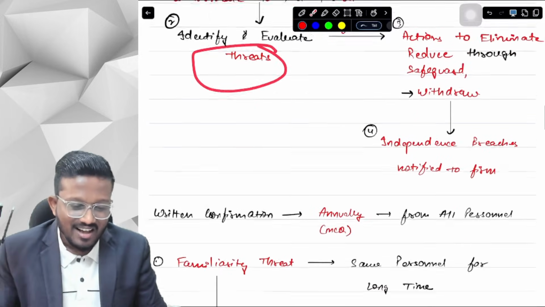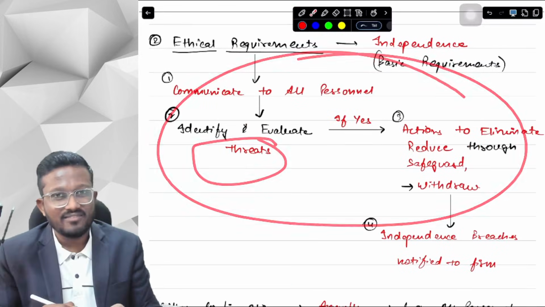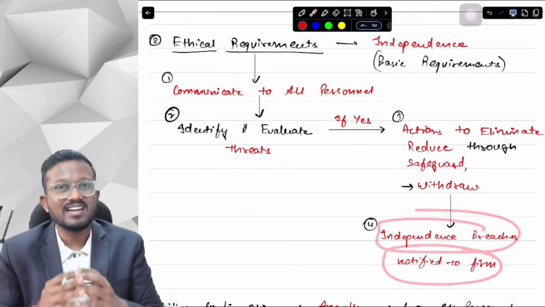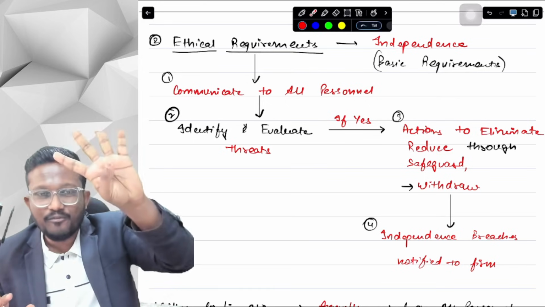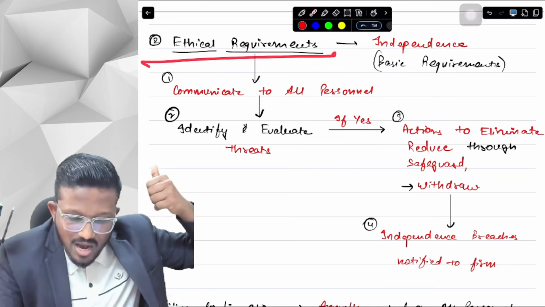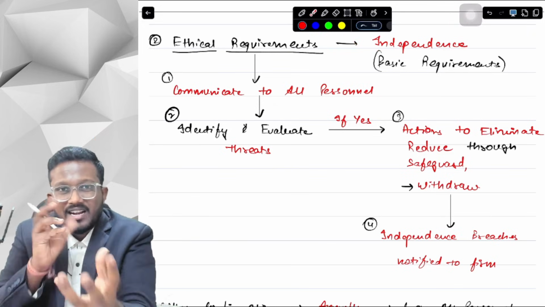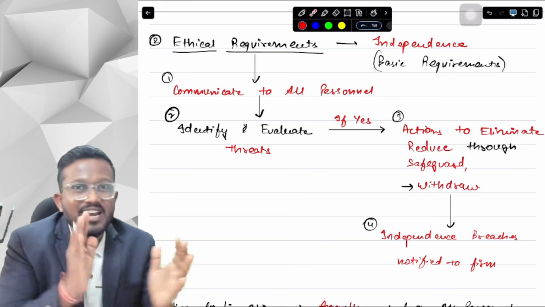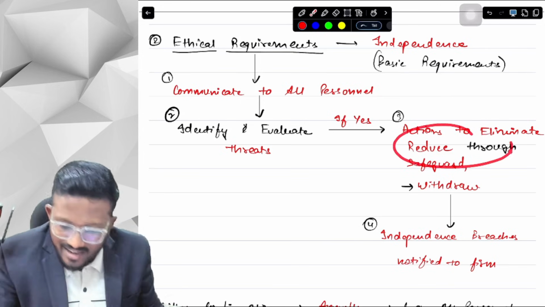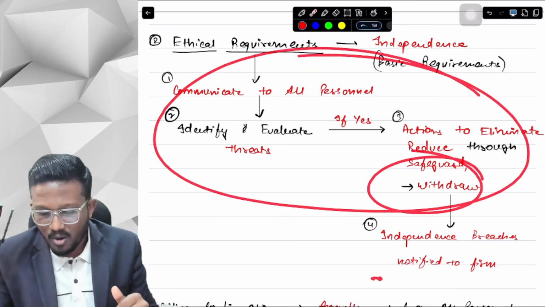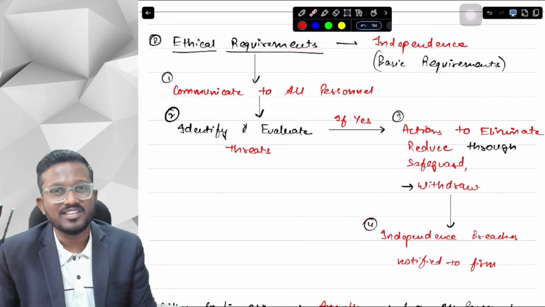And lastly, after everything that we have done, we have to notify our firm about the independence breaches that have taken place. So basically we have 4 points here about the ethical requirements. Independence is a basic requirement. We have to communicate to all the personnel. We have to identify and evaluate the threats. If there are threats, we have to take actions to eliminate or reduce them. If we are not able to reduce, withdraw, and about everything we have to promptly notify the firm about the independence breaches. Got it?